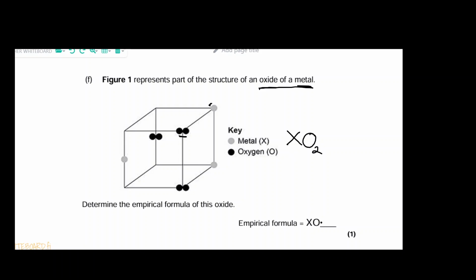So down here, we just need to write the subscript 2, showing us that the empirical formula is XO2. So just taking a look at it this way, we have this, and we have this. So the smallest or the simplest ratio formed in the bond between the metal and your oxygen gas.